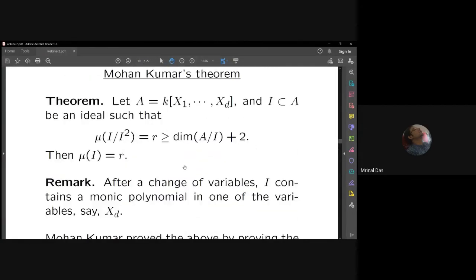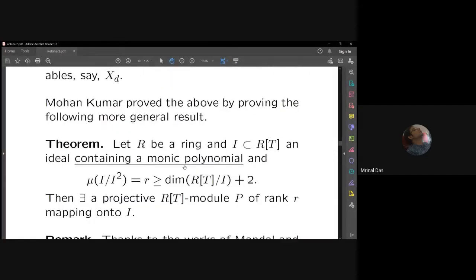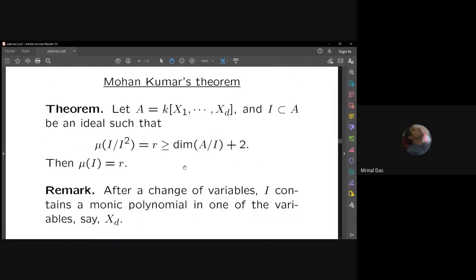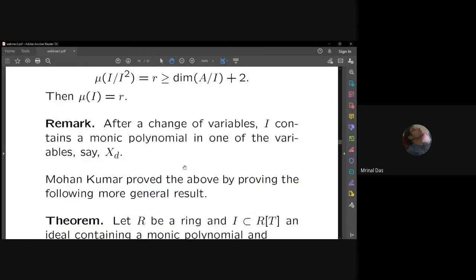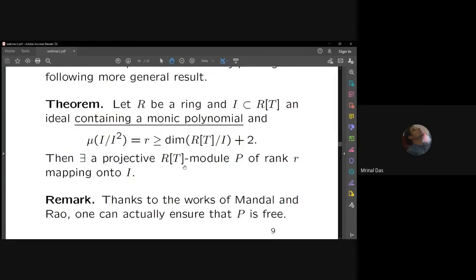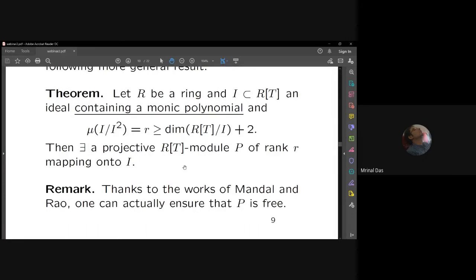Okay, so let me go back to the previous slide. I hope it is clear from the context why Mohan Kumar's theorem written below this one implies the above one. You simply apply the Quillen-Suslin theorem that projective modules over a polynomial ring are free. In Mohan Kumar's situation, it was just enough to get a projective module mapping onto I. But afterwards, Mandal and Rao ensured that P can be taken to be free without going into the polynomial ring over a field, so in this general setup.